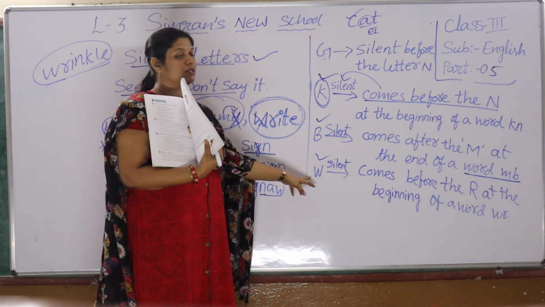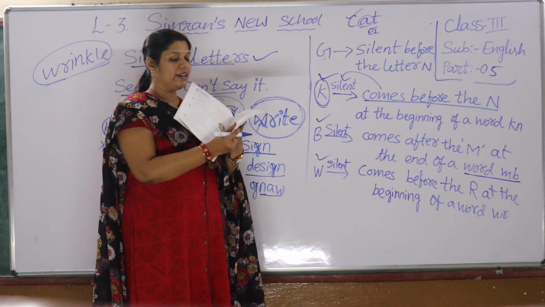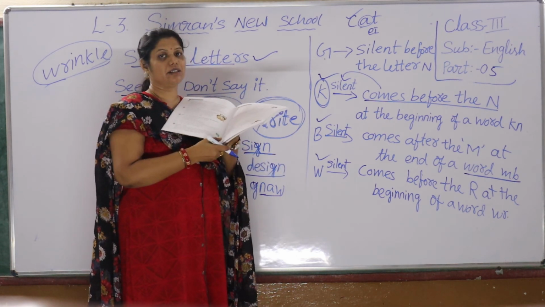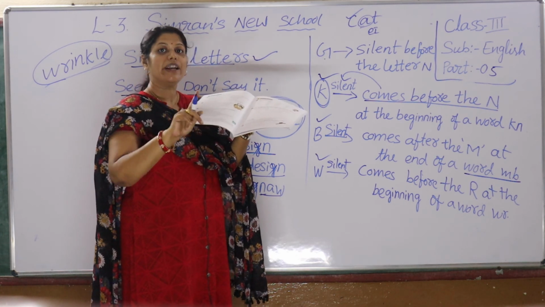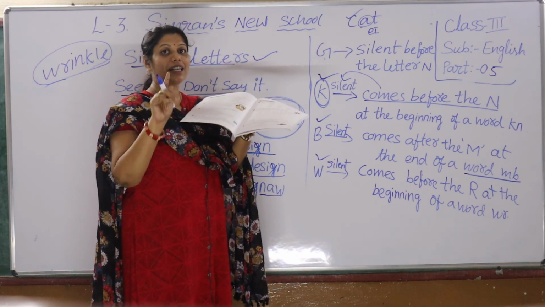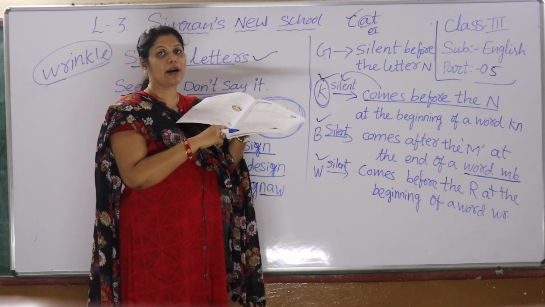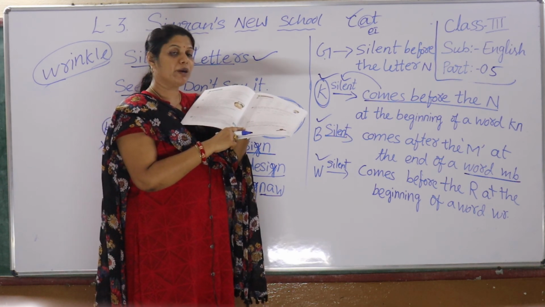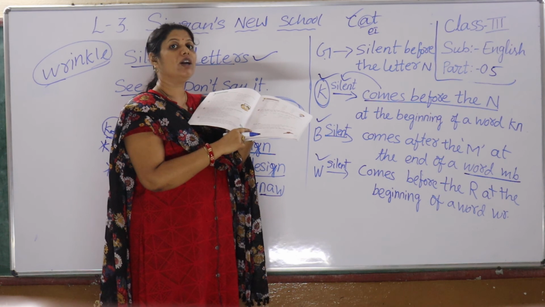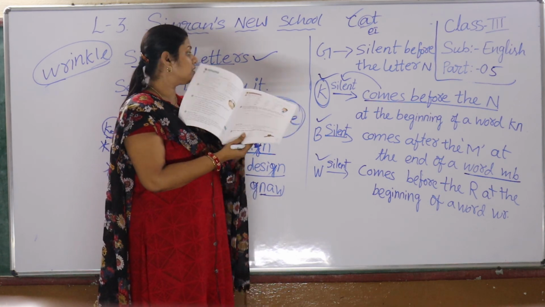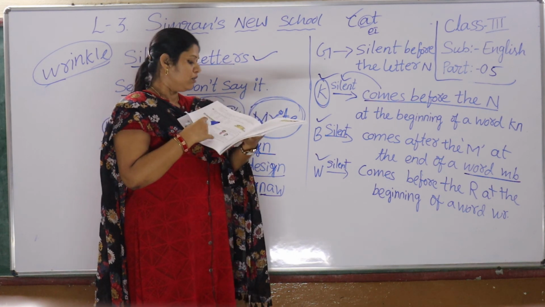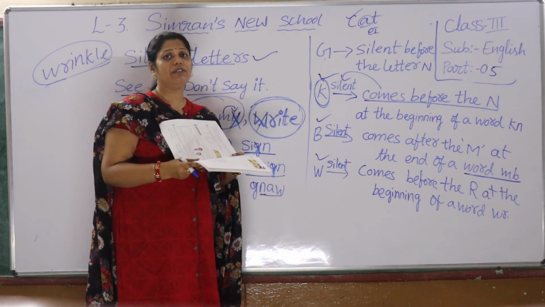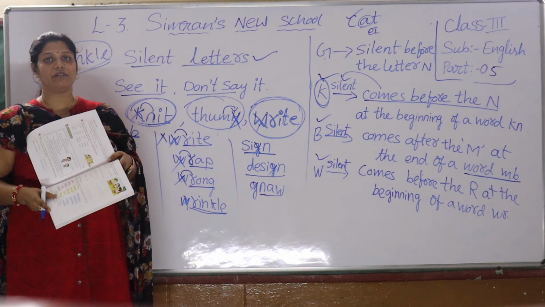Please note down the spellings. These are called silent letters, which we see but don't say. We are able to see W, but we pronounce only from R. So please note down the spelling rules. Okay, children? Next part, we will continue in our next video, children.